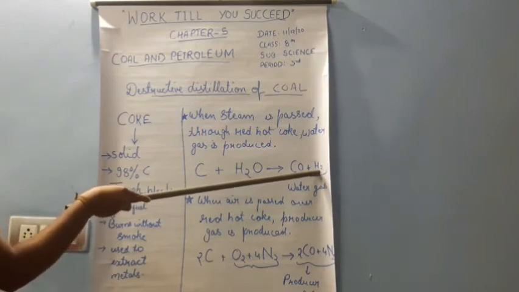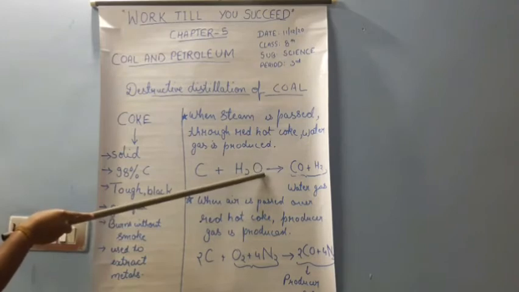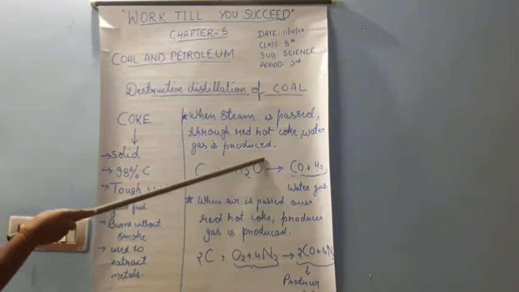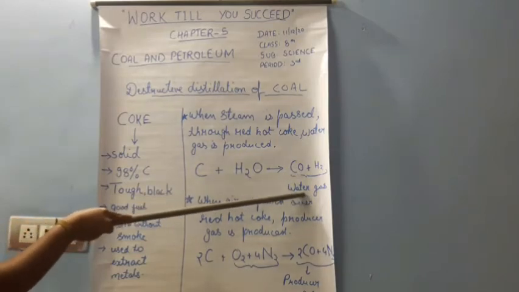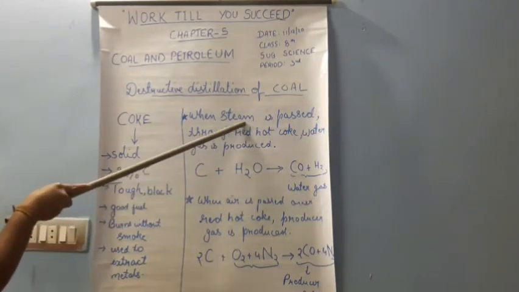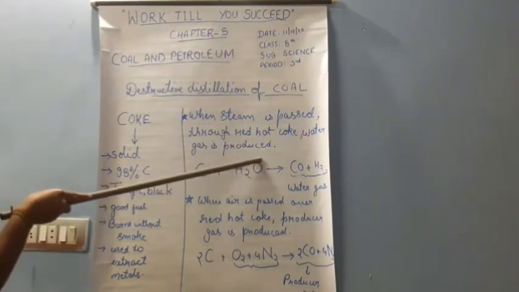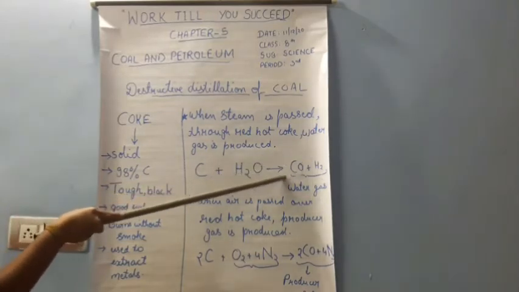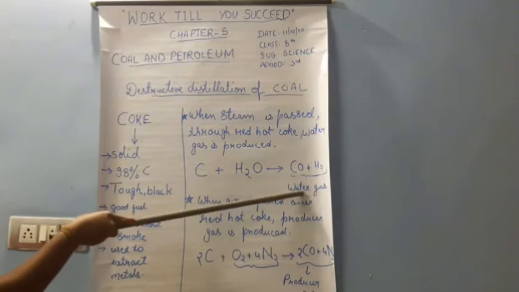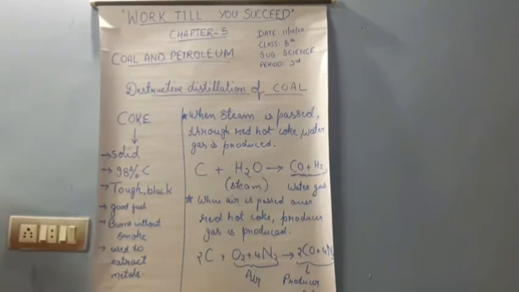So carbon and steam. We have written H2O. H2O is the formula for water only, but you know that water only gives us steam. The hot water gives us steam. So for steam also we will write H2O only. So carbon plus H2O, that is steam, will give us water gas, which is the mixture of carbon monoxide and hydrogen.